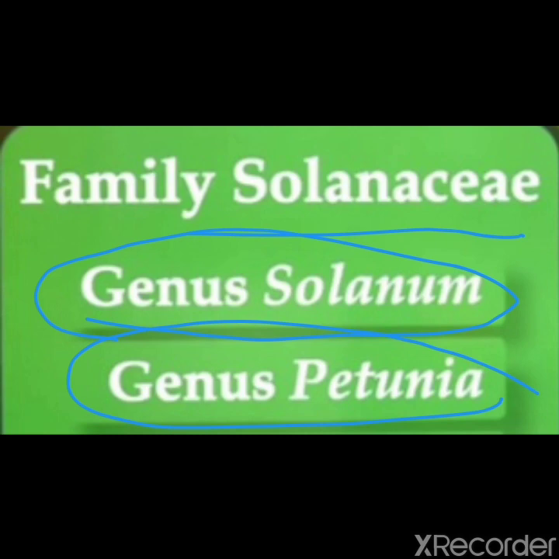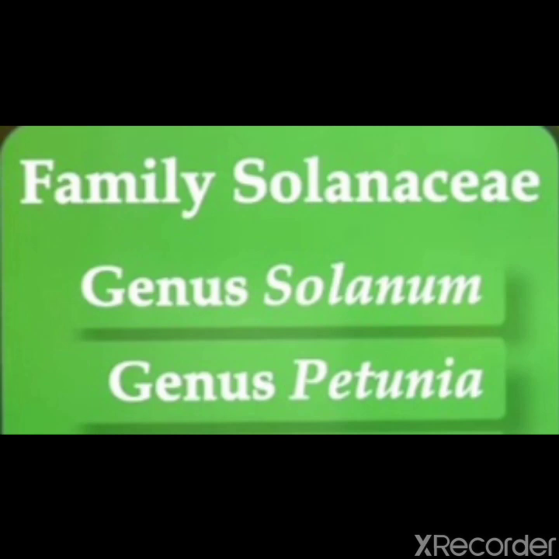Both are included in the same family, that is Felidae. It is the cat family. So cat, lion, leopard, they all belong to the same family, Felidae. Leopard belongs to genus Panthera and cats belong to genus Felis. So both are included in the same family, Felidae.